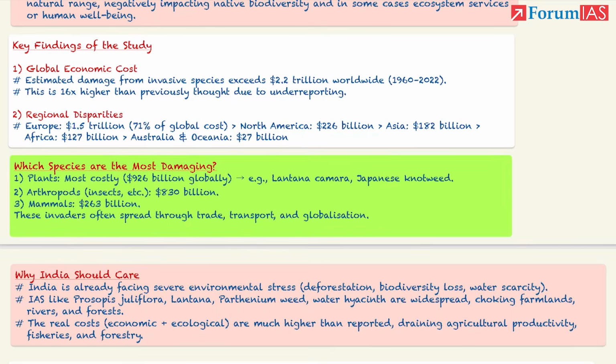Okay, so what is this? IAS. This is not Indian Administrative Service. This is invasive alien species. Again, names are given. They can come in exam. Prosopis juliflora, lantana, parthenium weed, and water hyacinth. Last week we discussed it. Okay, they're widespread. What they do, they choke the farmlands, rivers and forest. Okay, rivers का पानी use करने लायक नहीं है. Forest में they expand like anything and they destroy the entire region.